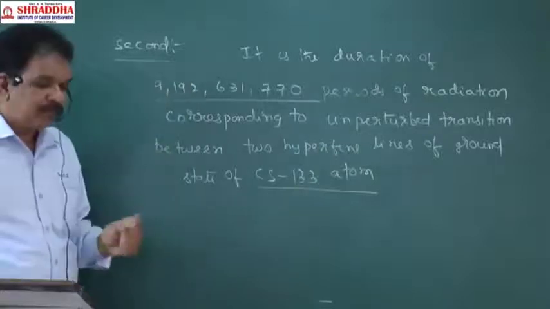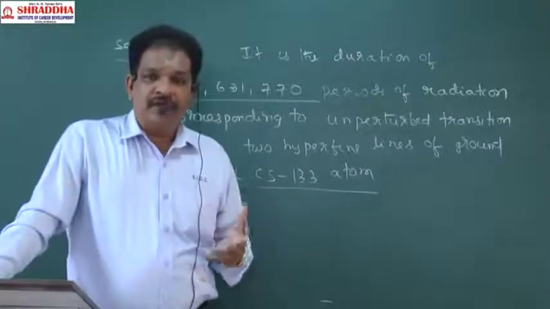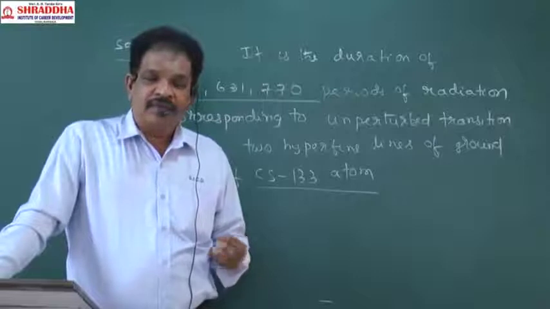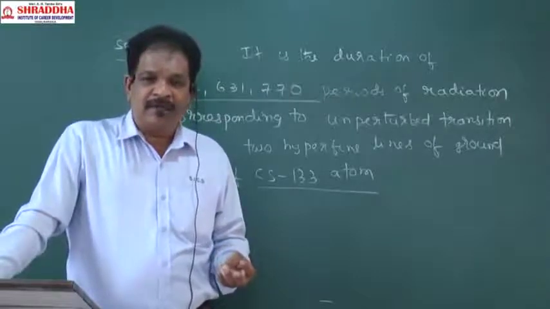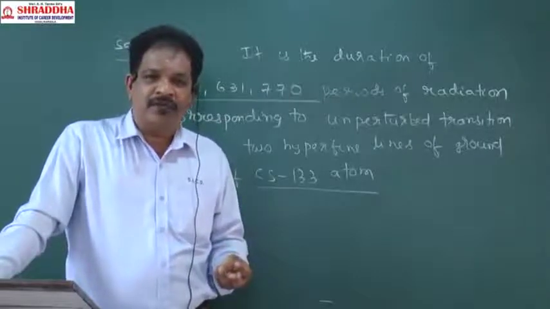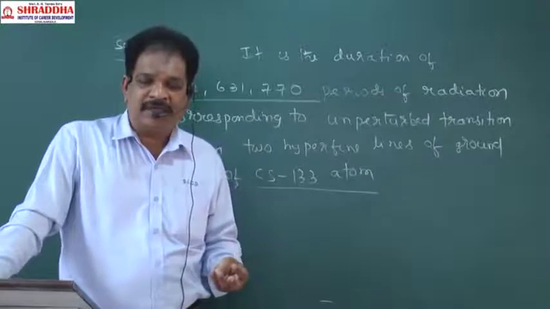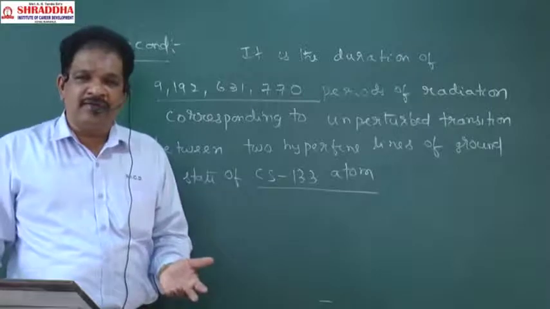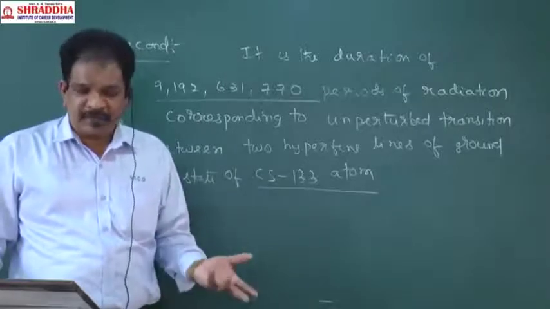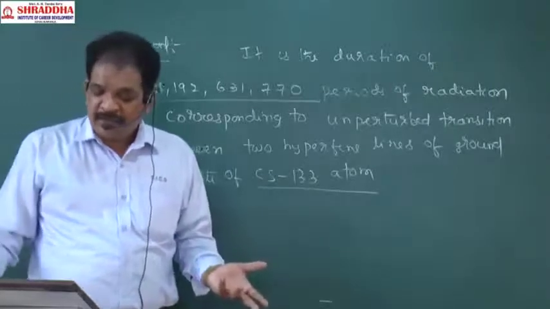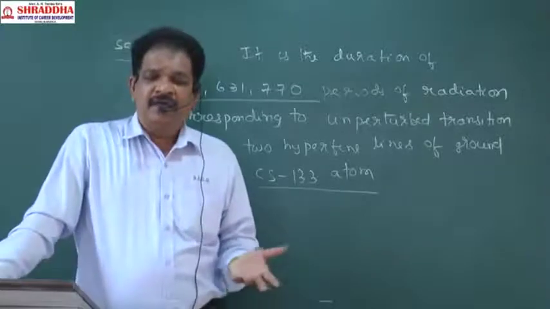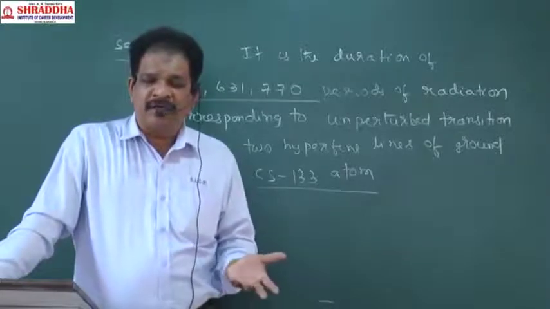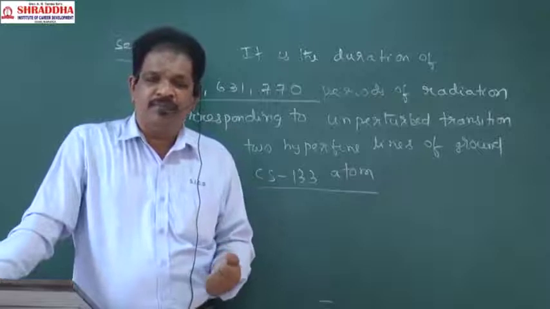Is it clear? Yesterday we gave the SI system units. So length unit will be meter, mass unit will be kilogram, time unit will be second, temperature unit will be Kelvin, current unit will be ampere. Next, luminous intensity unit will be candela, and amount of substance, quantity of matter unit will be mole.